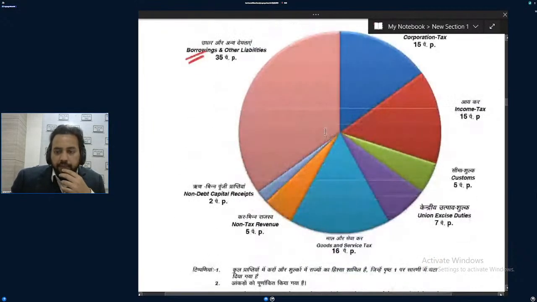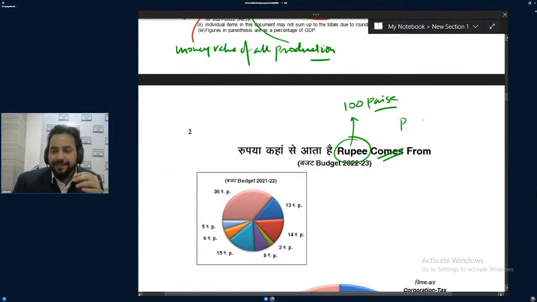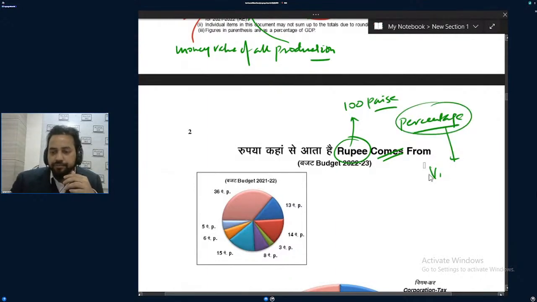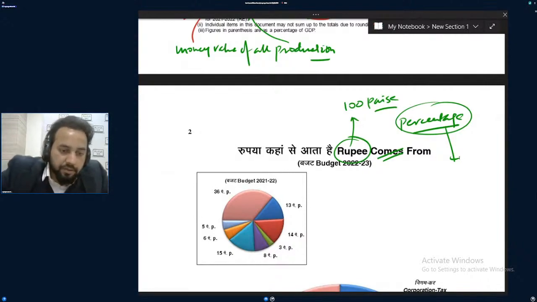So these are the money, these are in terms of percentages. Percentage, rupiah kahan se aata hai, rupees come from, and rupees mean it is rupee, because in rupee you have 100 paisa. So you need not to have an understanding of percentage. It will be difficult for Vidhayak ji to understand the percentage thing. Yes or no? You can understand I mean, some of you guys are not very much.